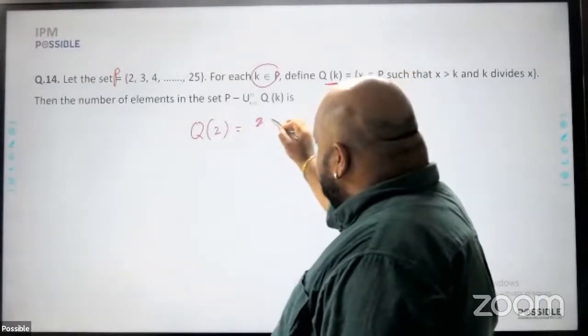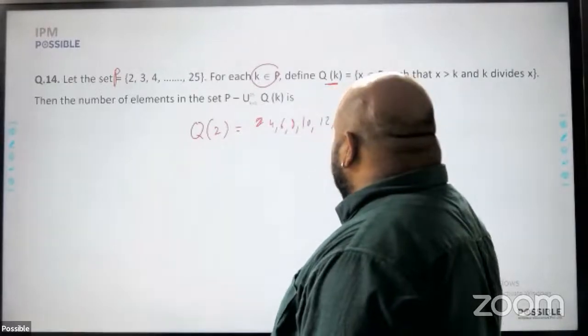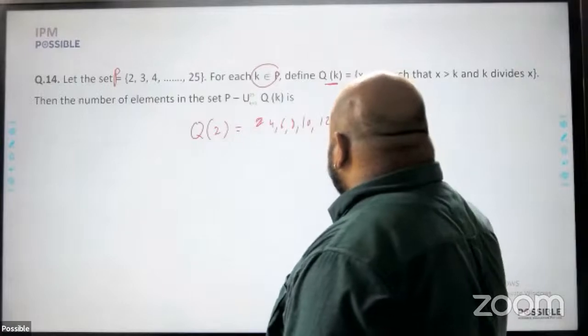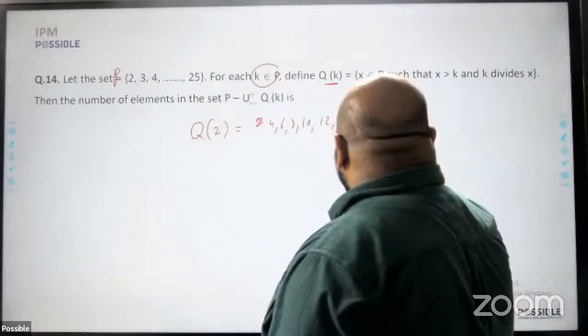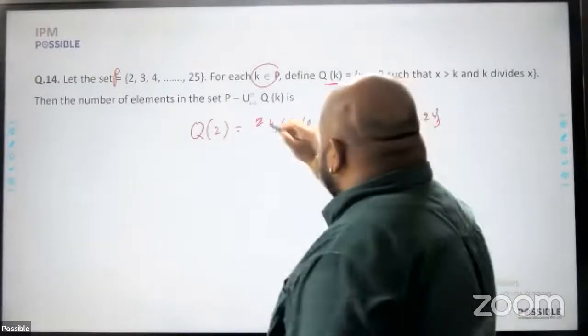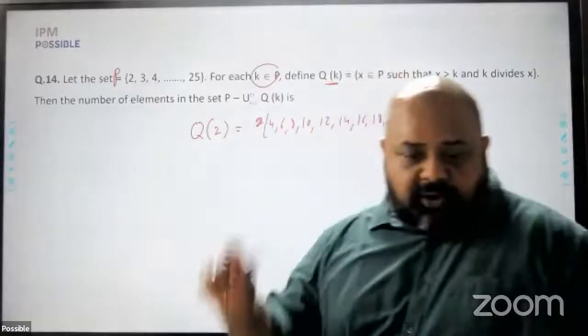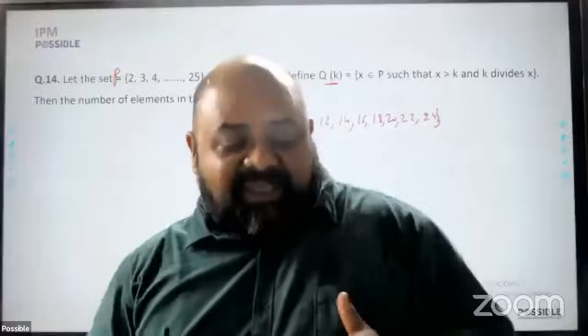So this Q of 2 will be 4, 6, 8, 10, 12, 14, 16, 18, 20, 22, 24, and that's it.